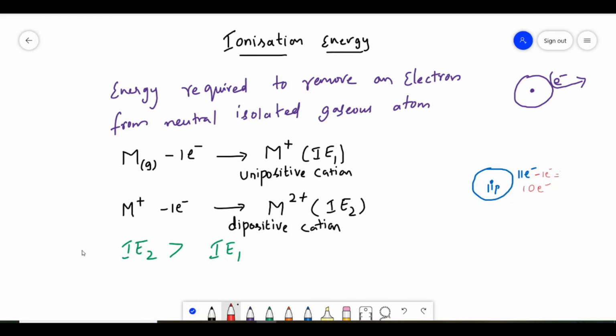Suppose ionization energy 3 is given, then ionization energy 3 is more than ionization energy 2. So we can write this reason in a simple manner. Ionization energy 2 is more than ionization energy 1.